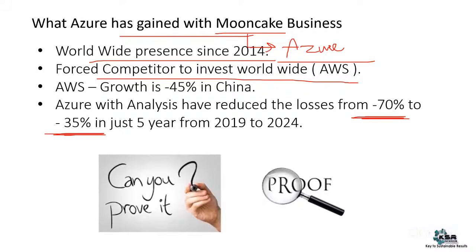So a data analyst has to do all this analysis in the background. He has to understand the data. It is not only that, okay, this is negative, that means it is a loss. No. Why is there a loss? Whether it has decreased its loss-making entity, right? The AWS China is minus 45%, whereas Azure is minus 35.